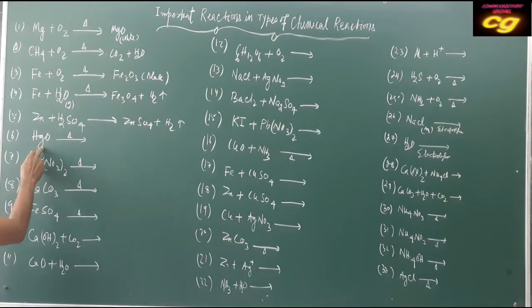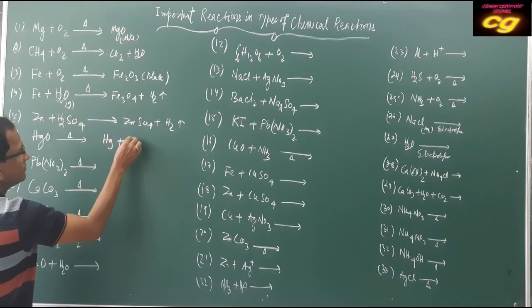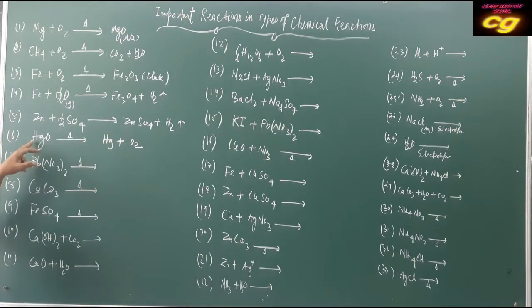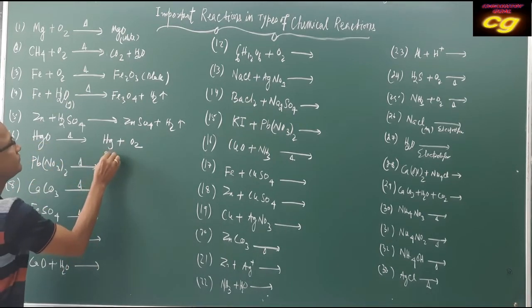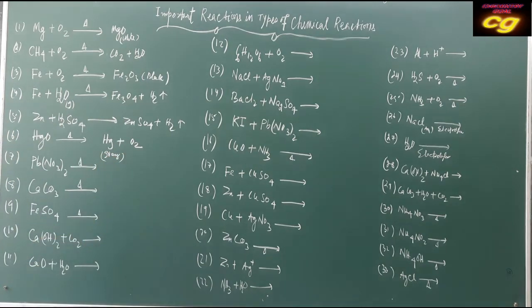Here when mercury oxide is heated, it produces mercury and oxygen gas. Here this HgO converts to a gray colored mass, shining gray mercury is formed when HgO is heated. That is a decomposition reaction.